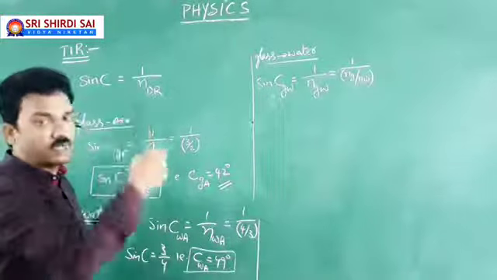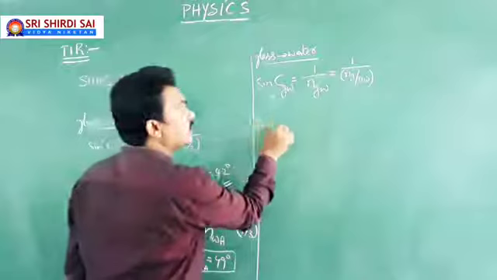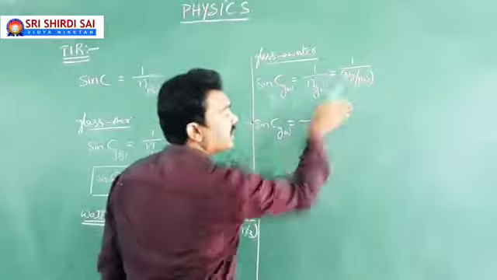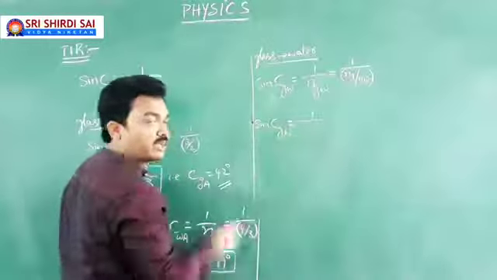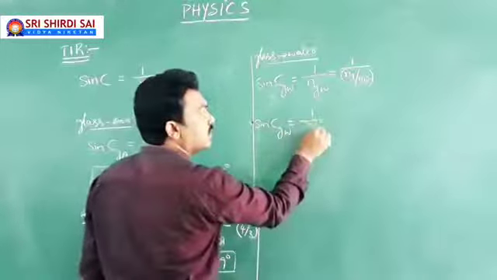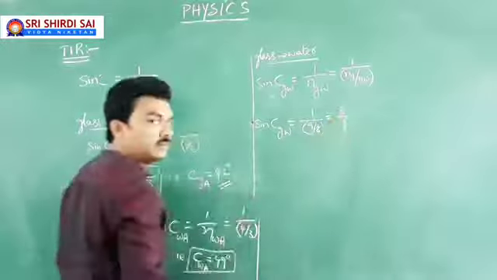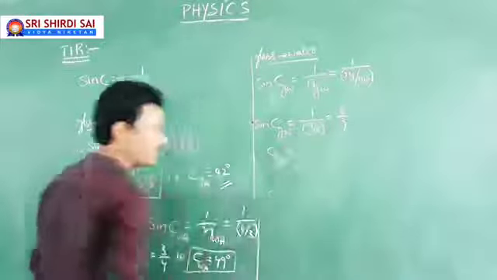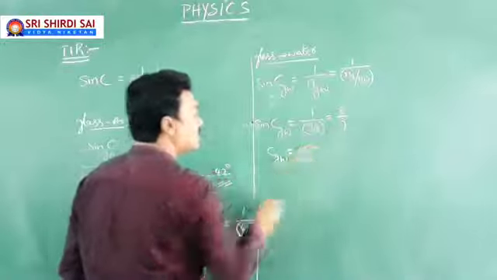The first class we dealt with relative refractive index. So sin C equals 1 by Ng by Nw. The refractive index of glass is 3 by 2 and water is 4 by 3. It is 9 by 8. Now the reciprocal, it is 8 by 9. So the critical angle of incidence in glass with respect to water is about 63 degrees.